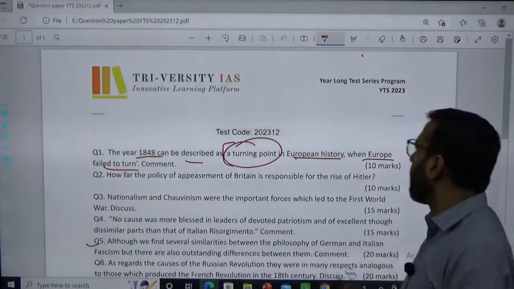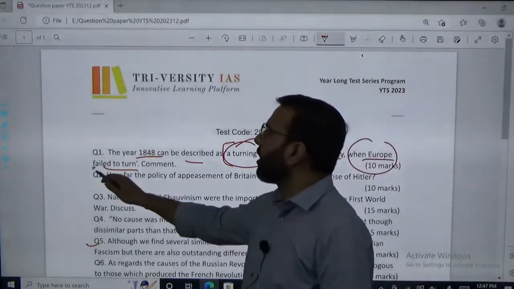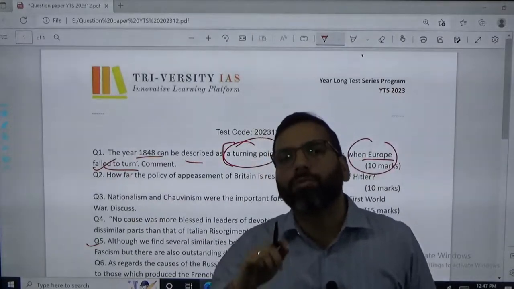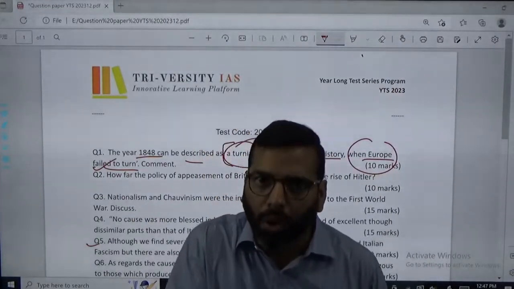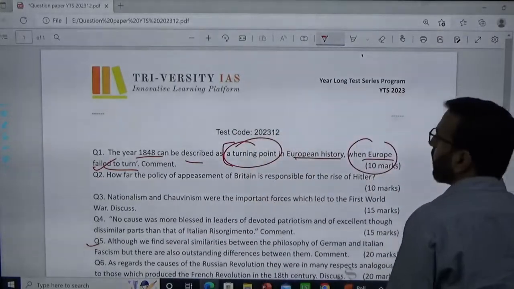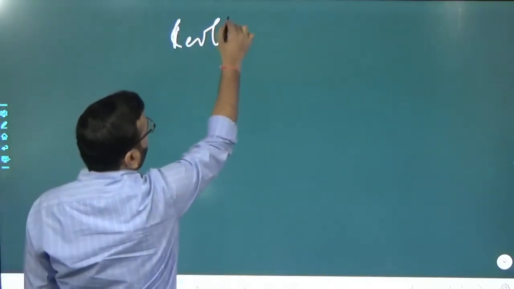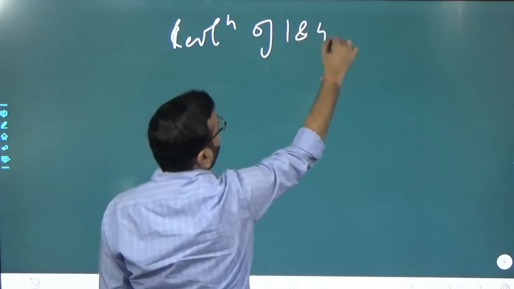And the second part of the answer will be when Europe failed to turn. Why the revolution of 1848 failed or could not succeed. So let's see what kind of things we should discuss in this question. So it's primarily related to your revolution of 1848.